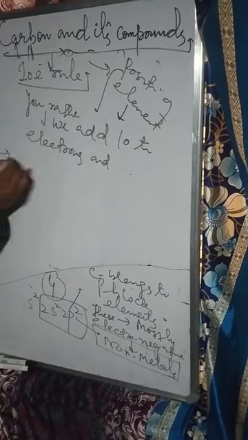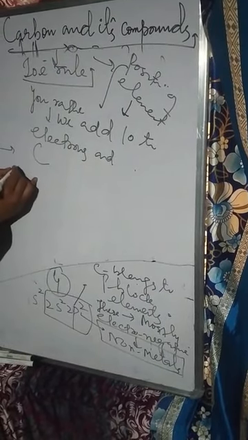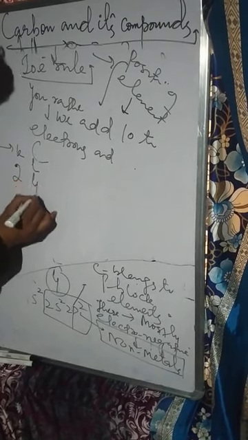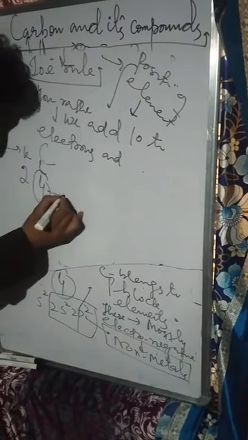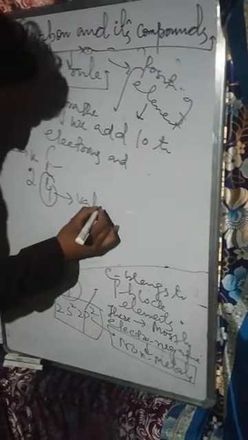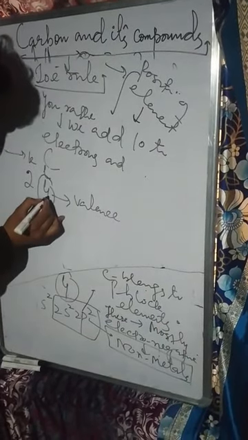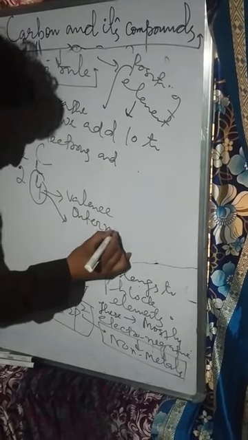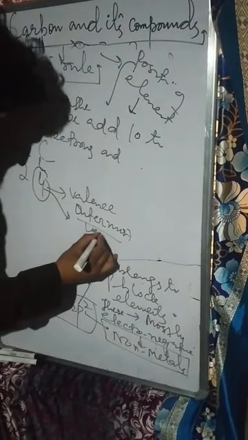For example, this is carbon. In the first shell, the K shell, it contains 2 electrons, and in the L shell it contains 4 electrons, which means this carbon contains 4 valence electrons. Valence electrons are the electrons present in the last shell, called the outermost shell or valence shell.